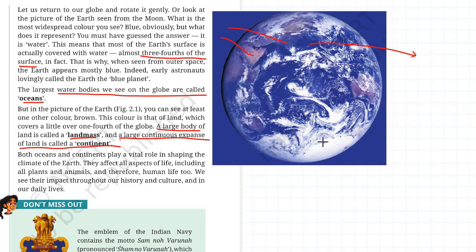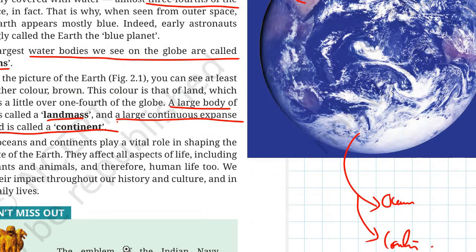So here we have started from the very beginning. We have seen the Earth, how it looks, and from there we have seen oceans. Next we have seen continents. Okay, now both oceans and continents, you see, play a very vital role in shaping the climate of Earth.